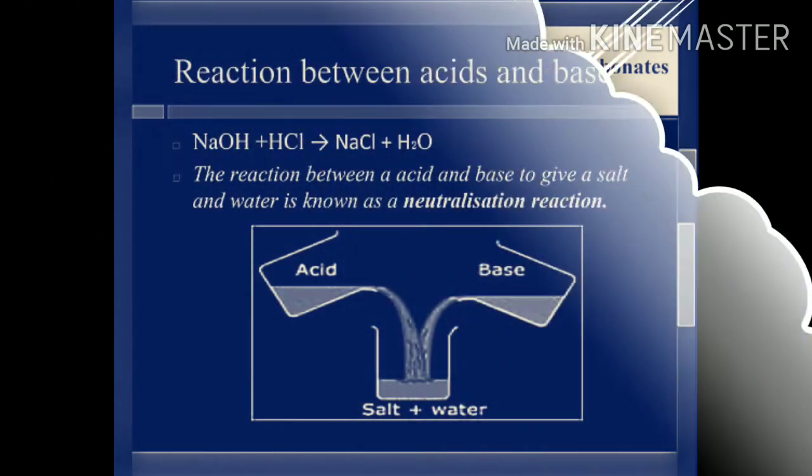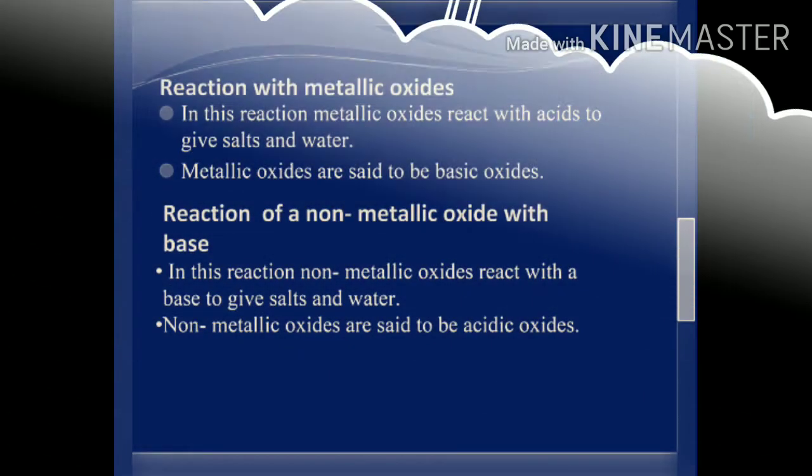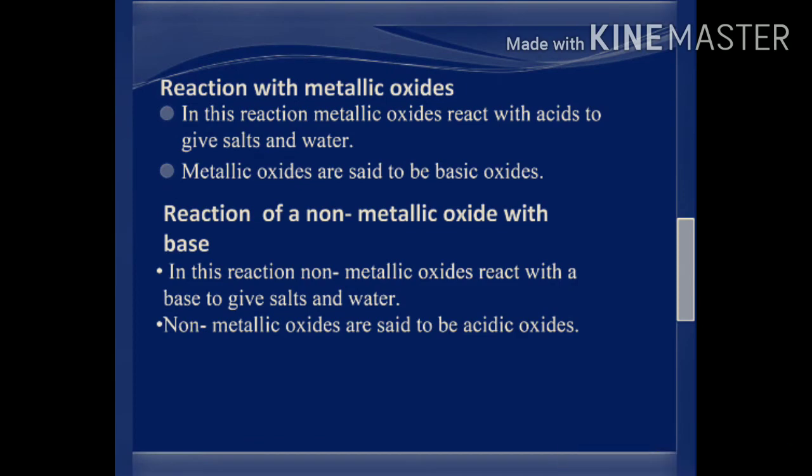Dear student, reaction between acid and bases. NaOH plus HCl gives NaCl plus H2O. The reaction between acid and base to give a salt and water is known as neutralization reaction. Reaction with metallic oxide. In this reaction, metallic oxide reacts with acid to give salt and water. Metallic oxides are said to be basic oxides. Reaction of non-metallic oxide with base. In this reaction, non-metallic oxide reacts with a base to give salt and water. Non-metallic oxides are said to be acidic oxides.